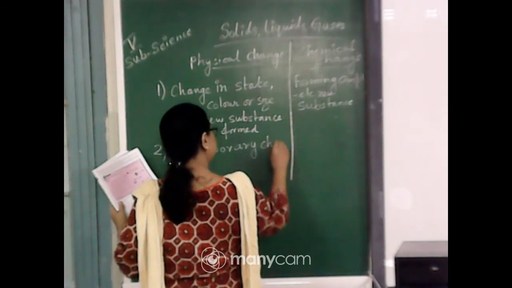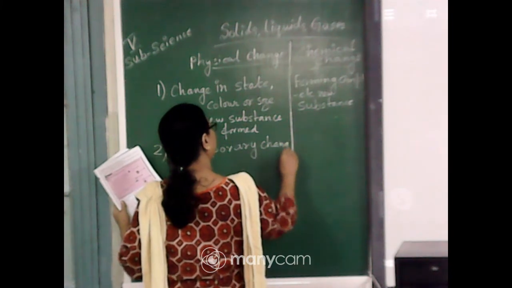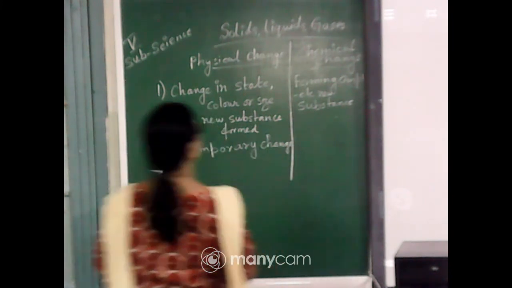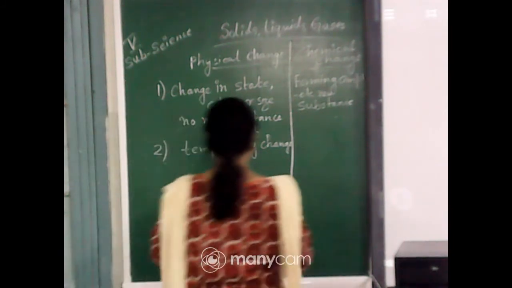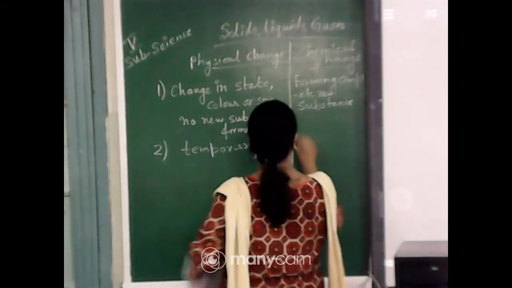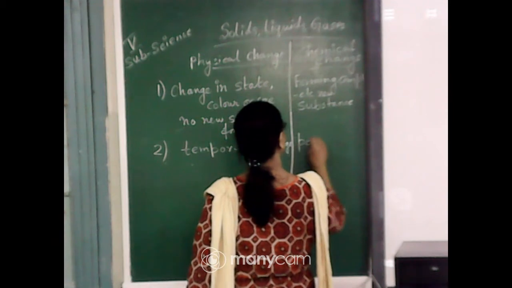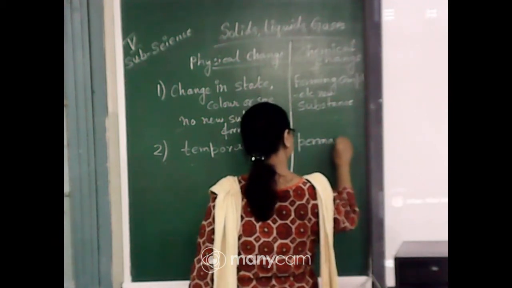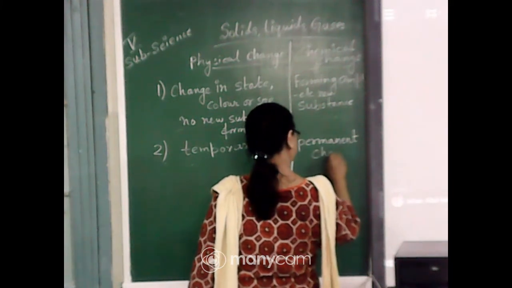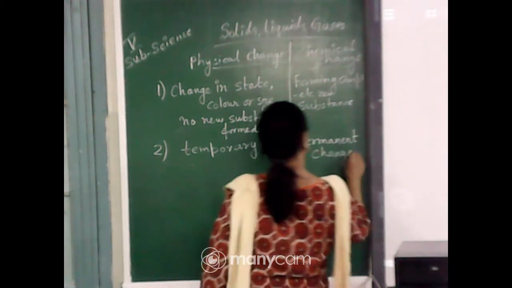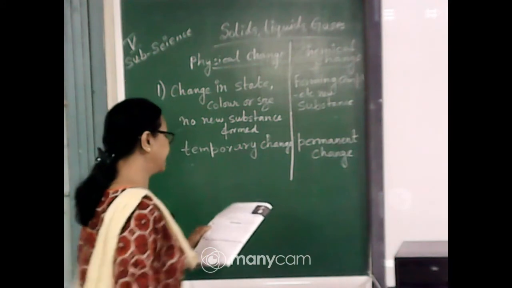Temporary change. And the chemical change means it is a permanent change. It is a permanent change.